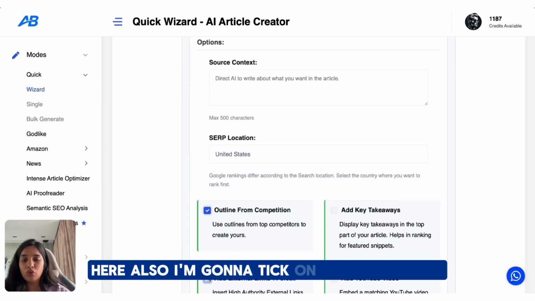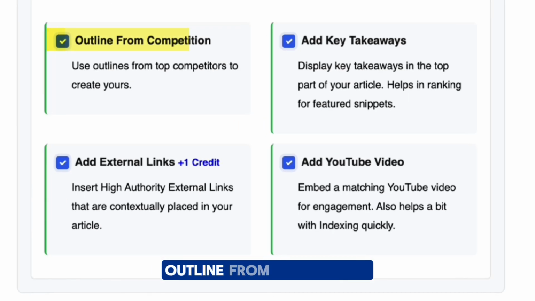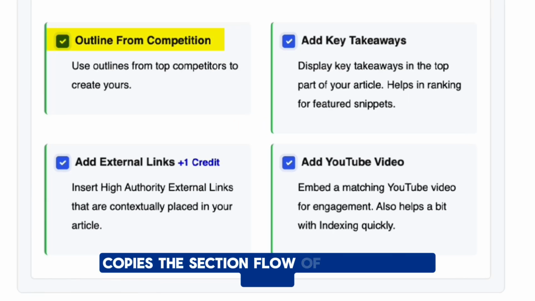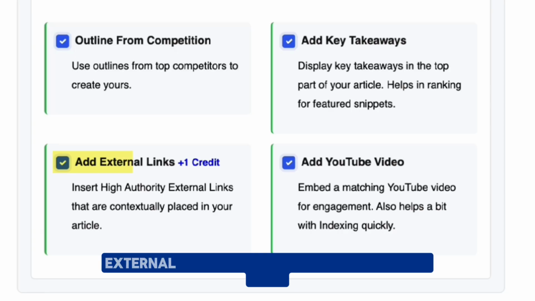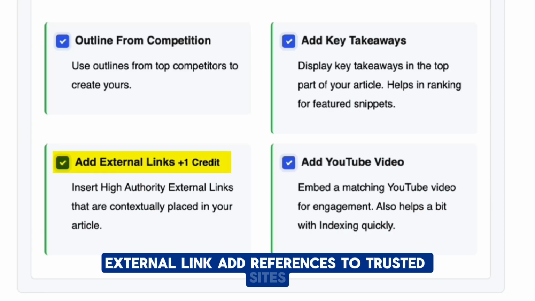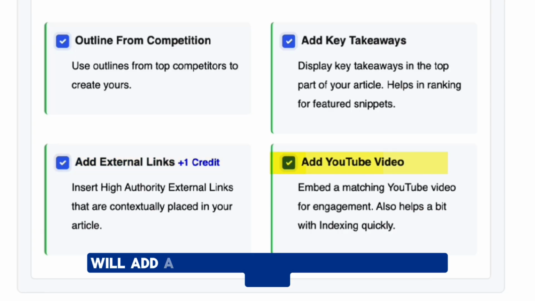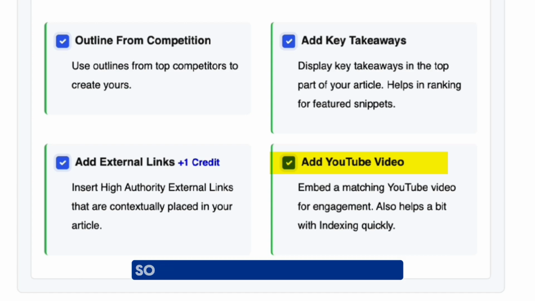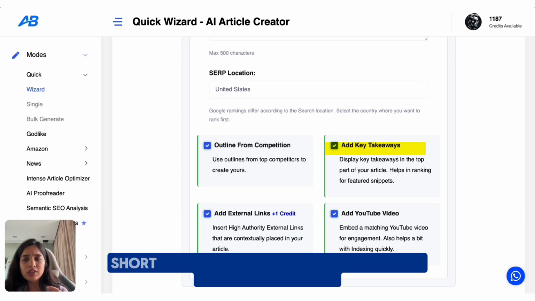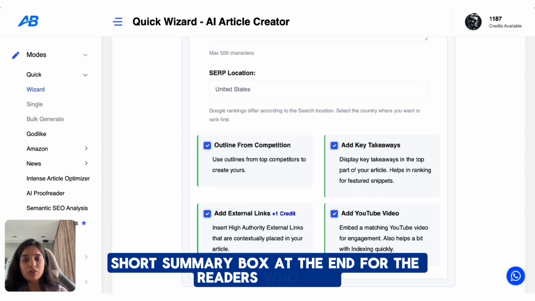Here also I'm going to tick all the 4 boxes. Outline from competition copies the section flow of high ranking blogs. External link adds references to trusted sites. YouTube video will add a relevant video straight into the blog so the readers get engaged more. And key takeaways add a short summary box at the end for the readers who skim.